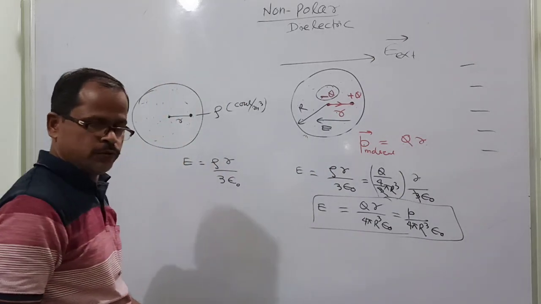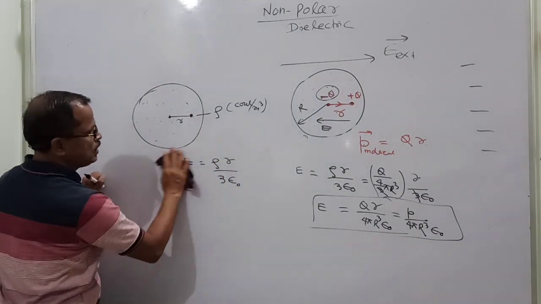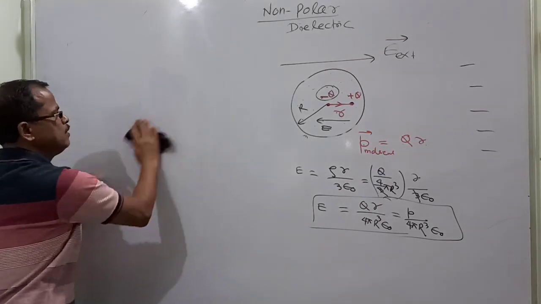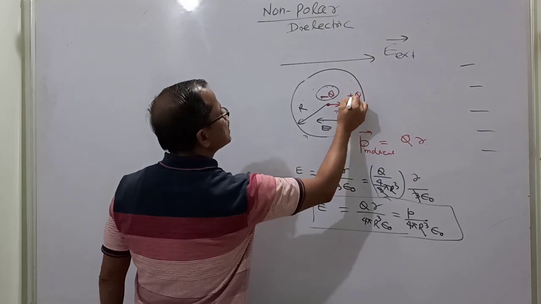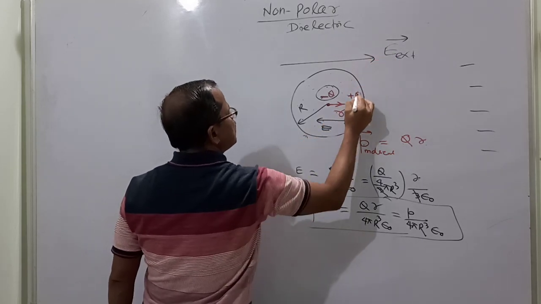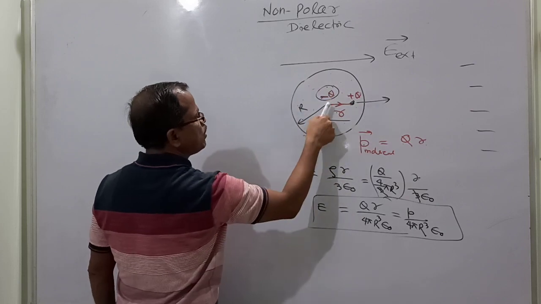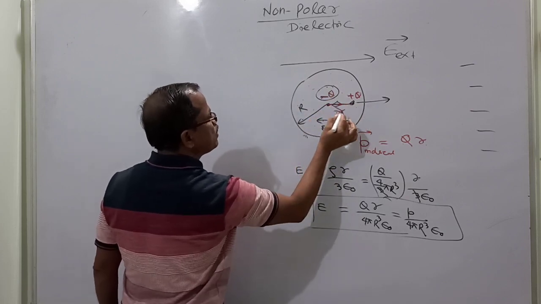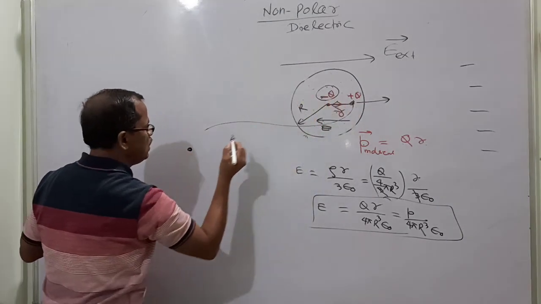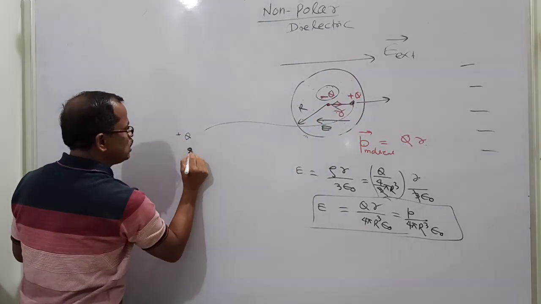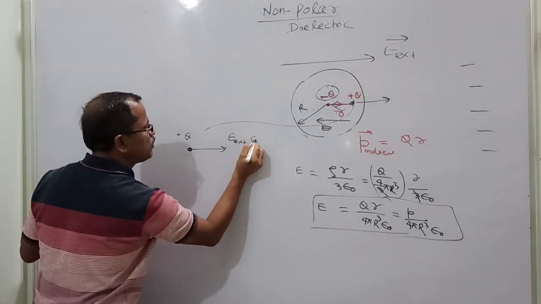So again, come to the important statement. This part I am using. The important statement is, this positive charge is pulled by the external electric field in this direction. A negative charge at the center will pull it toward the center. So now make the diagram here. This is the positive charge, plus Q. It is pulled in the direction of which electric field? External electric field times Q.